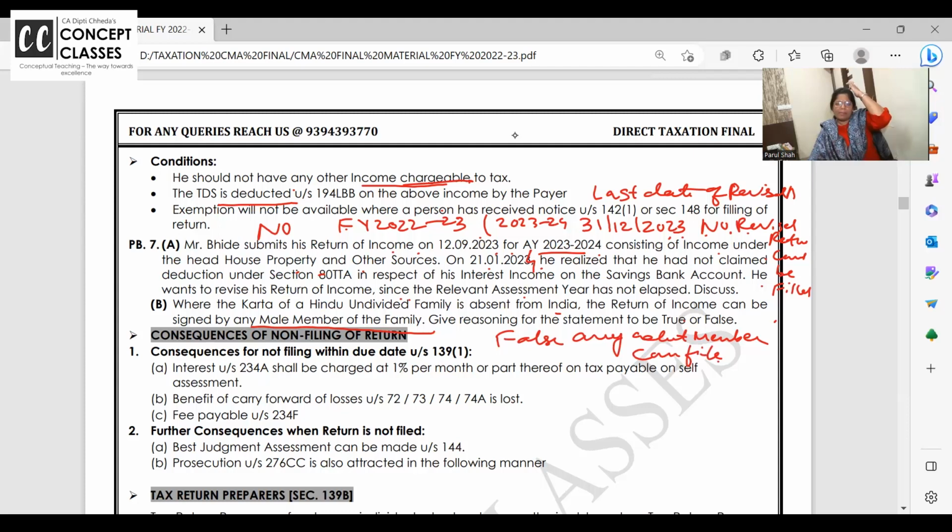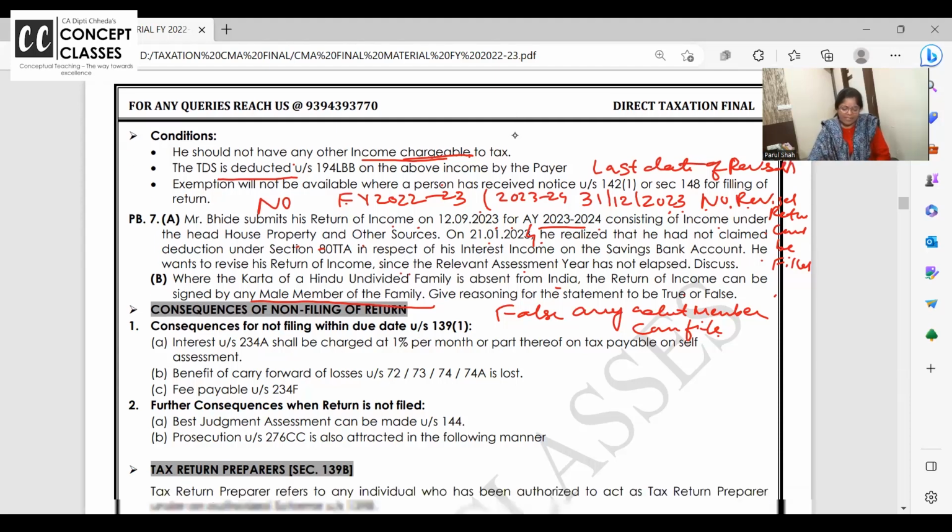Any adult member can file. ठीक है? It's not just male member, any member can file. That's simple.